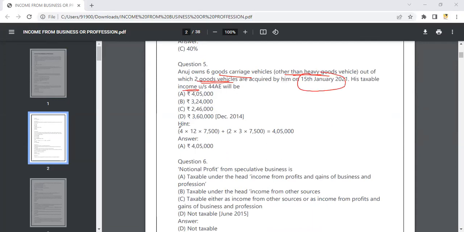His taxable income they're asking. So in 6, if I minus 2, how much do I get? 4. So for 4, you will do it for 12 months. You get 7,500, the standard amount you will be having. So you multiply these 3 and add it with 2, again, because 2 goods vehicles have been acquired, 2 into 3, because from January to March it is 3 months, and the standard amount you will put. So finally you will get this amount. And here you have to know the standard amounts.